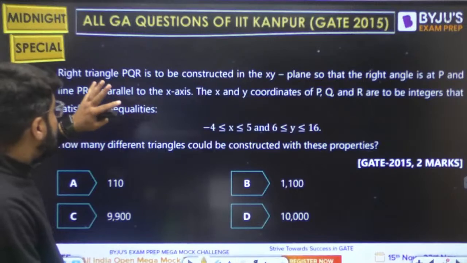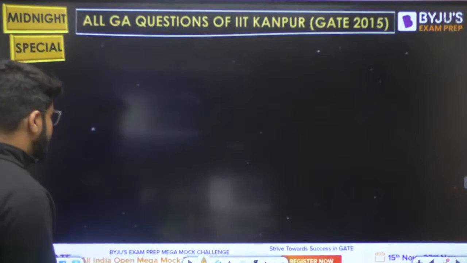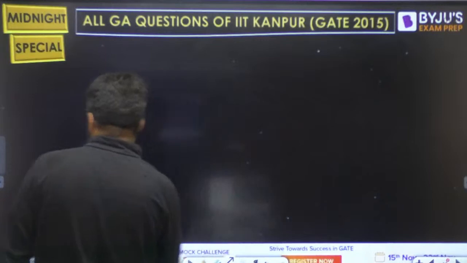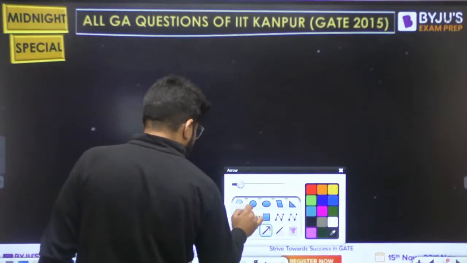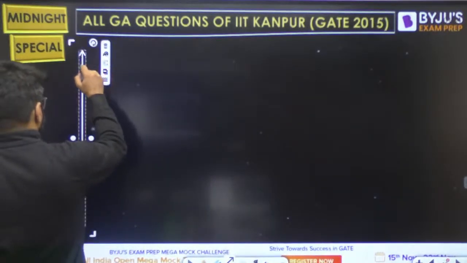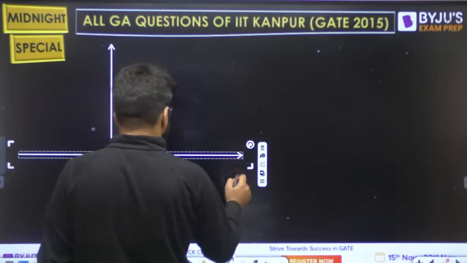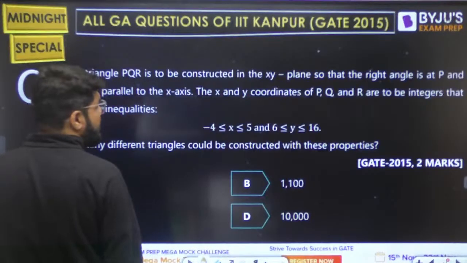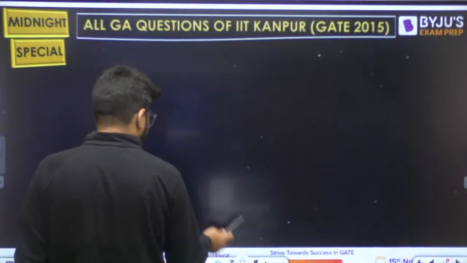Now, they have focused on the point P. P is the right angle and PR is parallel to the X axis. First, let me give you a little bit of description here, then we will start solving the problem. X is in the range -4 to 5, Y is in the range. Okay, so let us shift this a bit, better.